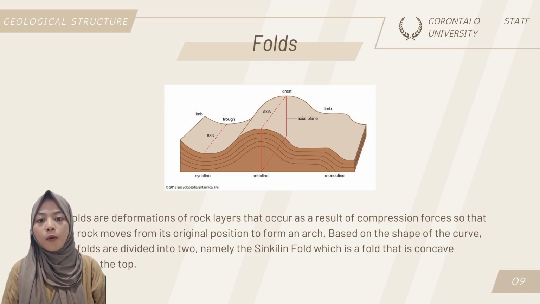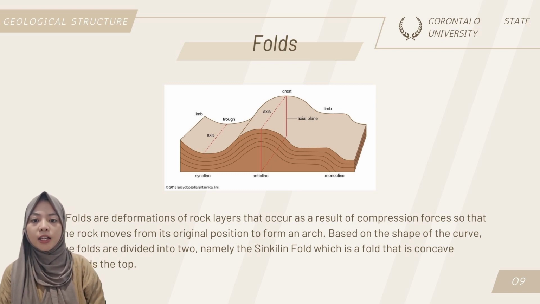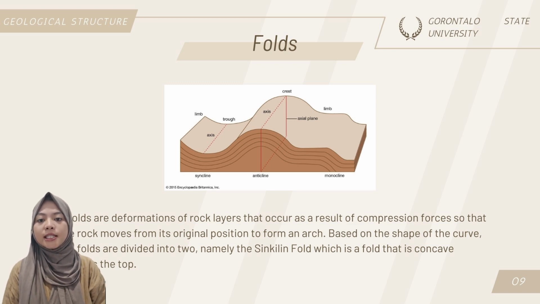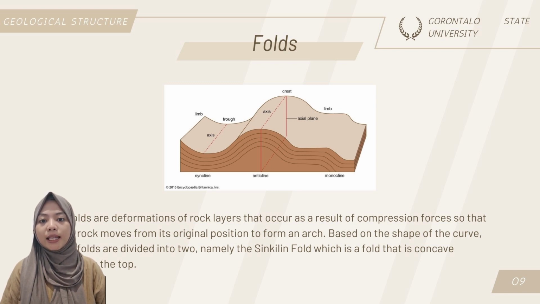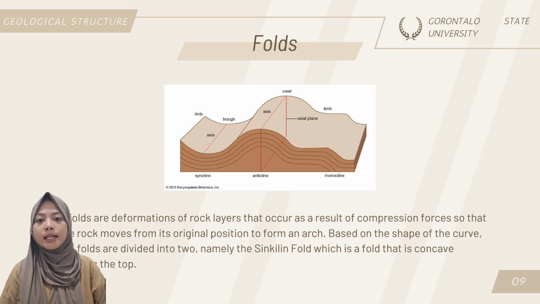Based on the slope of the wings of a fold, folds can be divided into several types, namely, first, symmetrical folds are folds where the slope of the rock layers on both wings has the same angle. Second, asymmetric folds are folds where the slope of the rock layers on both wings is not the same. Third, an overturned fold is a fold in which one wing experiences a reversal in the direction of the slope of the rock layers.